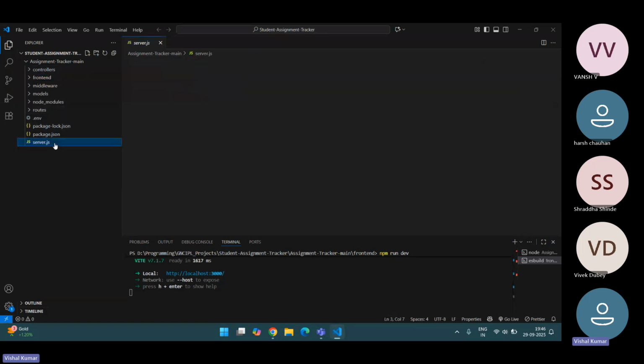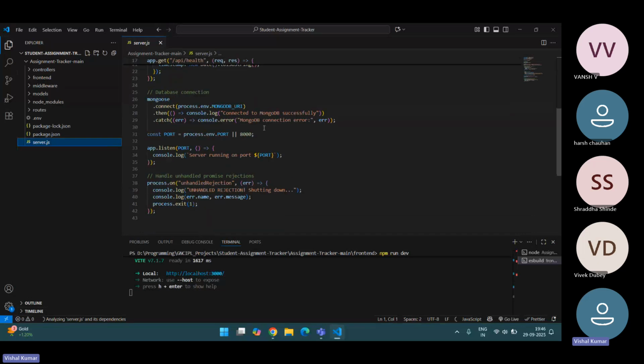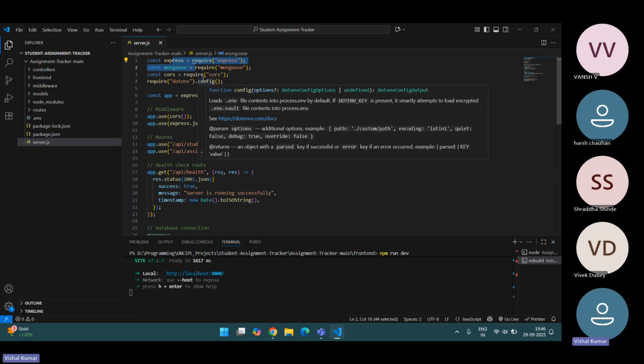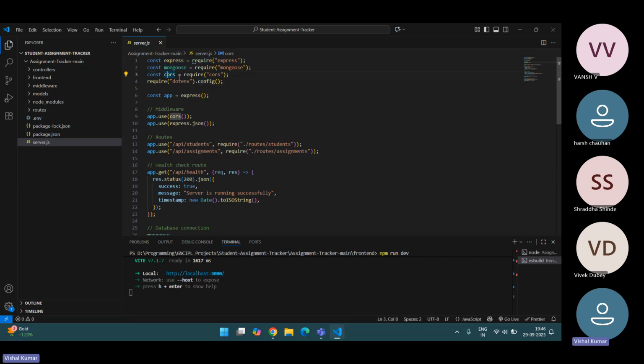So here's my server.js. I've used Express, Mongoose, CORS and dotenv, which is our other part. const app = express.